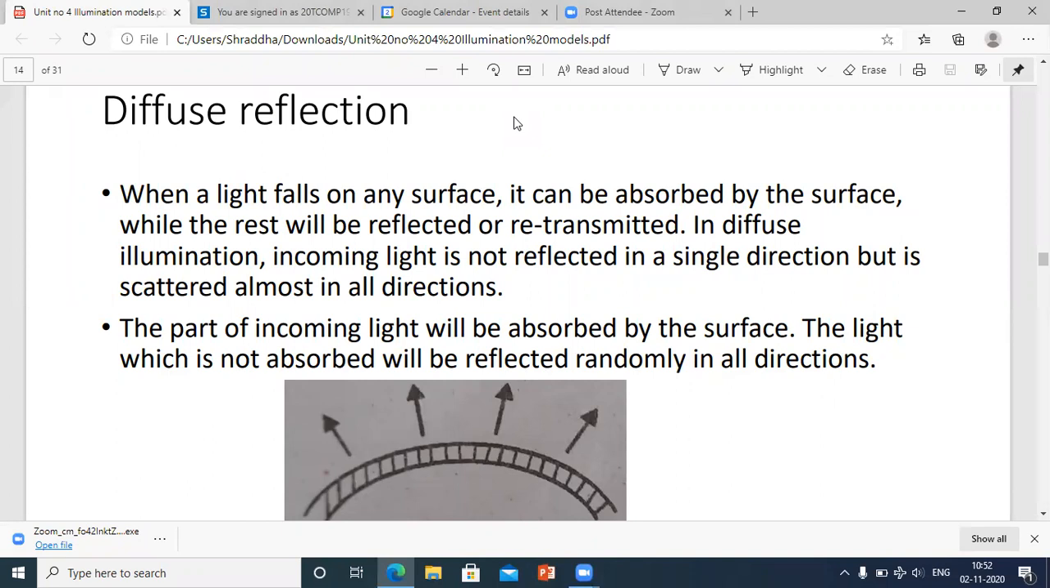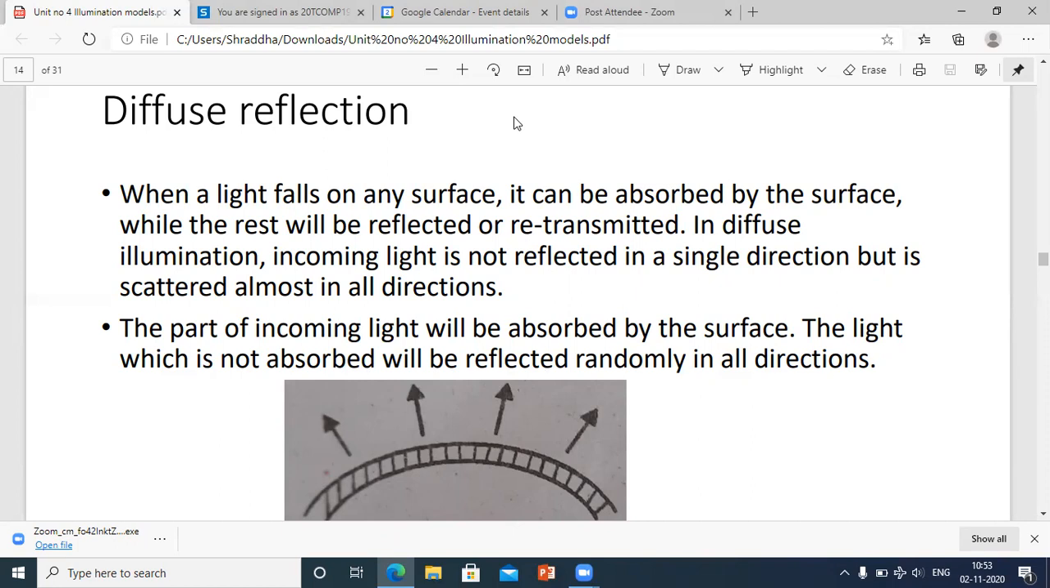Hello all. Let's start with diffuse reflection. In the previous video, we had seen what an illumination model is, the properties of an illumination model, the three components of an illumination model, and also what ambient light is. Out of the three components, that is ambient light, diffuse reflection, and specular reflection, we have seen what ambient light is, that is the background light. Now we will come to the second component, that is diffuse reflection.